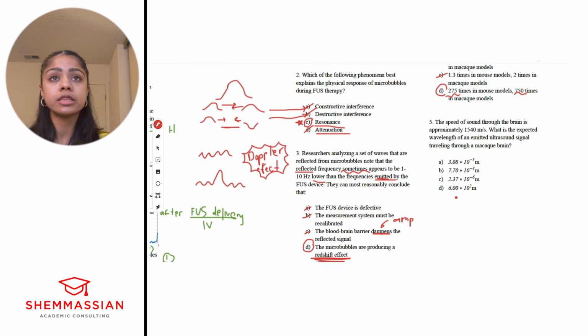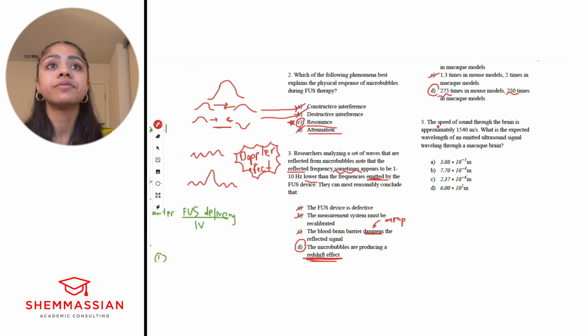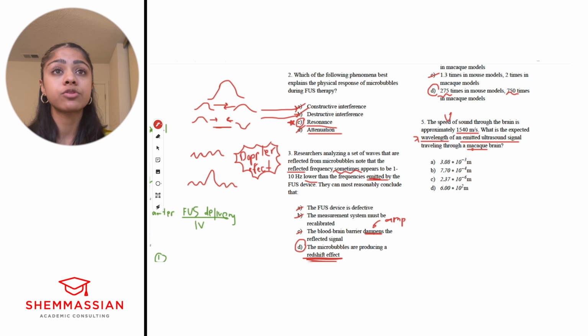Okay, let's go to our last problem. The speed of sound through the brain is approximately 1540 meters per second. What is the expected wavelength of an emitted ultrasound signal traveling through a macaque brain, right? So we got a few different parts here. We got speed of sound, which is going to be V. We got expected wavelength, which is going to be this. Emitted ultrasound signal traveling through a macaque brain.